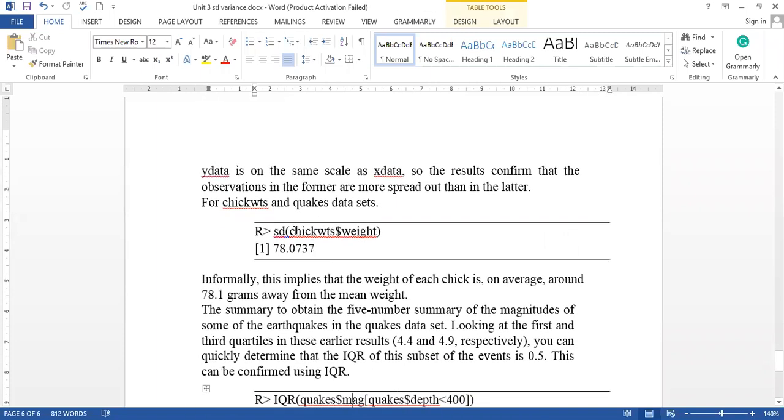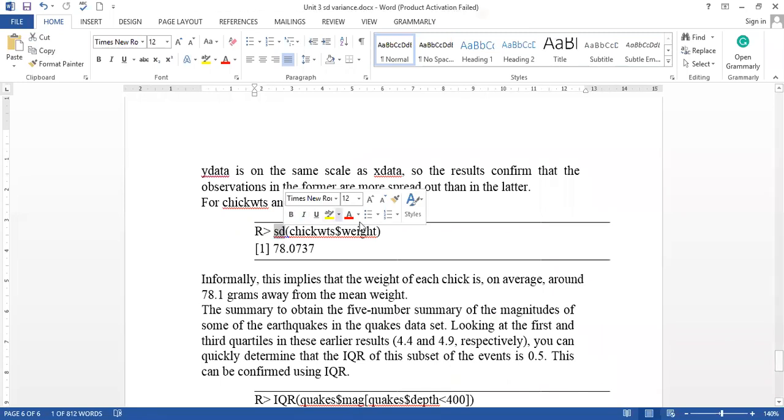Now to calculate the chickwts data set standard deviation, you just write sd. The weight is one of the columns from the chickwts data set. We write the data set name, then we use the member referencing, then we write the name of the column. So we write it, and we can calculate the standard deviation.